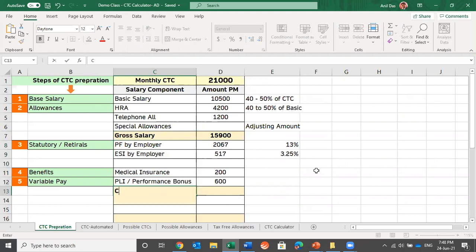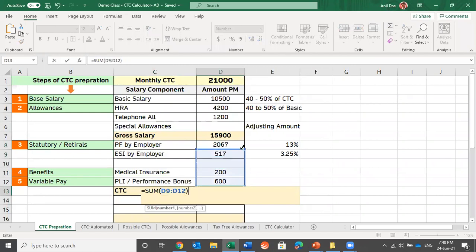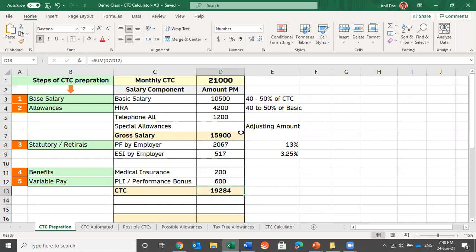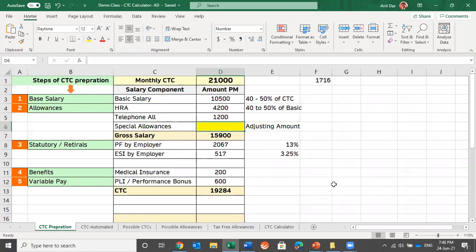So let's calculate. I am adding the contributions which the employer will be making plus the monthly gross salary. So we have reached 19,284, whereas we are looking to reach 21,000. Now there is a difference amount. 21,000 minus 19,284, there is a difference of 1,716 rupees. Now this cell has become active. Now 80% of HR professionals, you will see, would try to put 1,716 rupees in this cell.